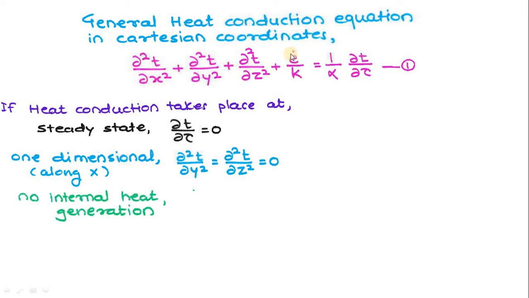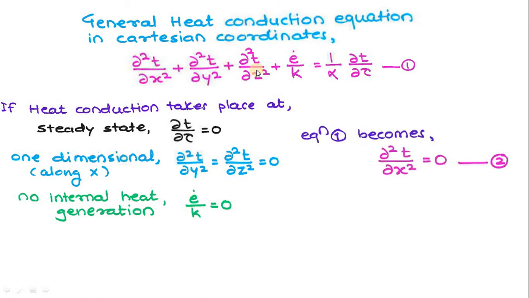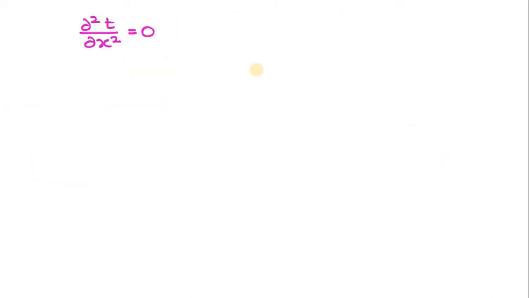And third one, if I say there is no internal heat generation, E dot is the internal heat generation per unit volume. So there is no internal heat generation, that ultimately means E dot upon K is equal to 0. Now if I put all these three conditions inside this general heat conduction equation, I will get dou square T upon dou x square is equal to 0. Now this is the equation which I have to use.